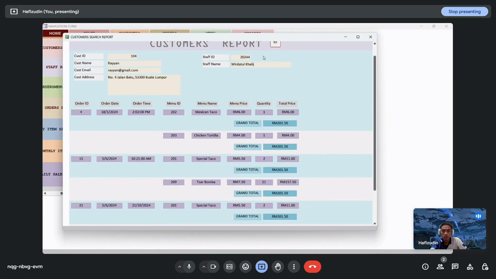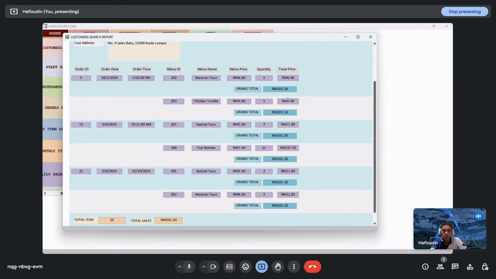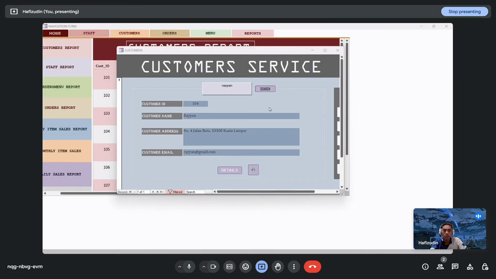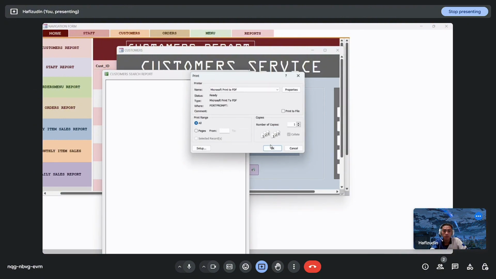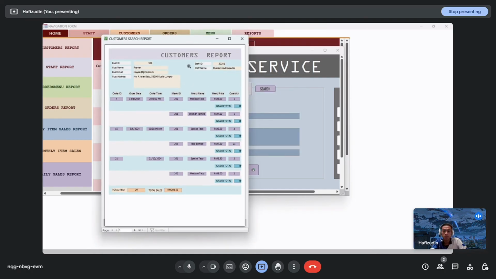We can see the staff ID and who is the staff who took the order, customer address, customer email, how much is the order, the total sales and the total item. And then we can print it. This is the preview of the print.